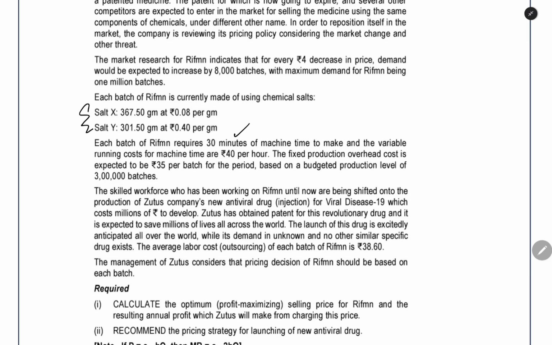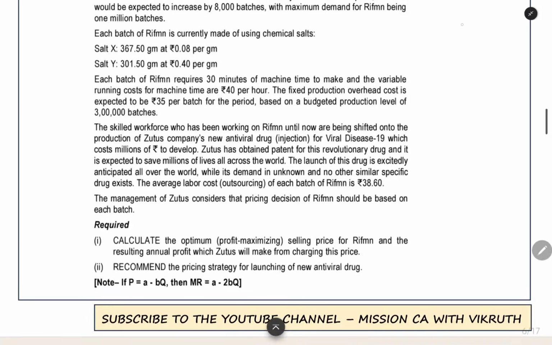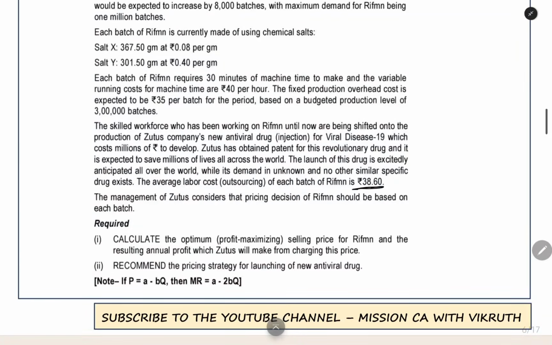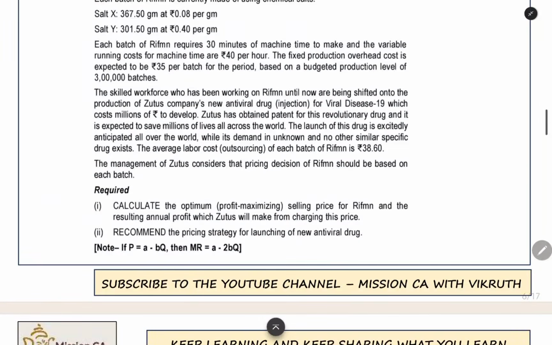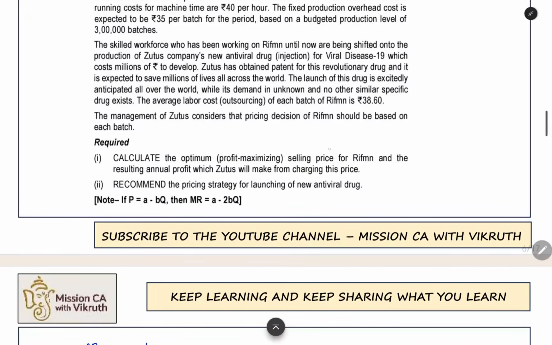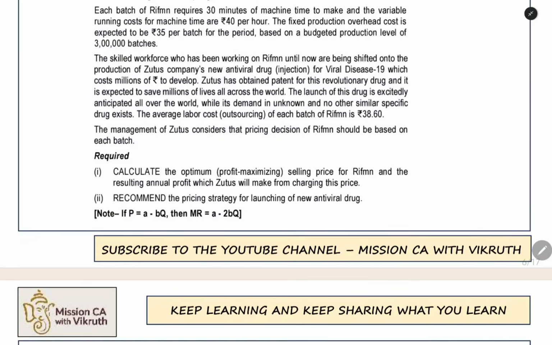For one batch we want 30 minutes of machine time. Machine time cost they have given, fixed overhead cost they have given, based on a budgeted level of 3 lakh batches. Okay, now they have given the average labor cost for one batch also. Here we have to find out everything per batch. Find out the optimum selling price for the company and the resulting annual profit the company will make from charging the price. We have to find out the profit maximizing selling price. Another requirement is we have to find out the pricing strategy also.